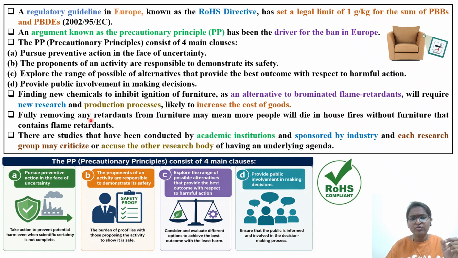Fully removing flame retardants from the furniture may mean more people will die in house fires. That has to be communicated, or else people will assume that flame retardant is there in this particular furniture, even without furniture that contains flame retardant. So this communication is very important. Involving these people in the policy decision making is also very important.